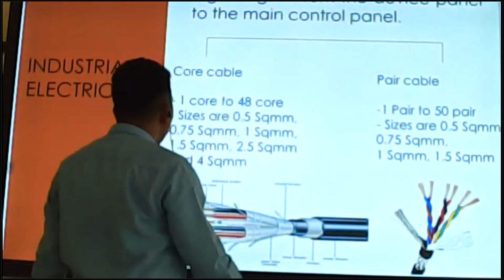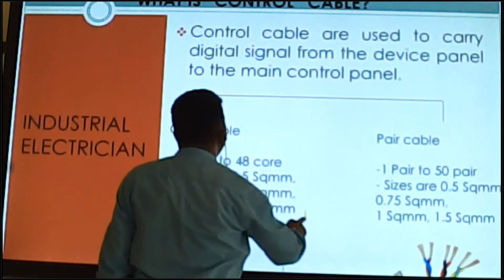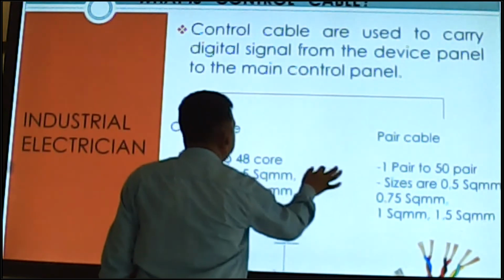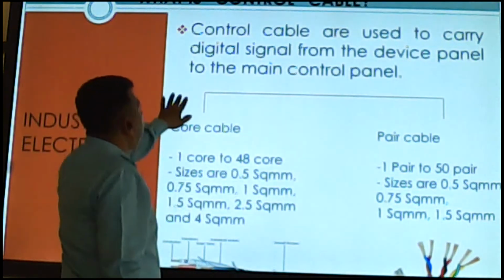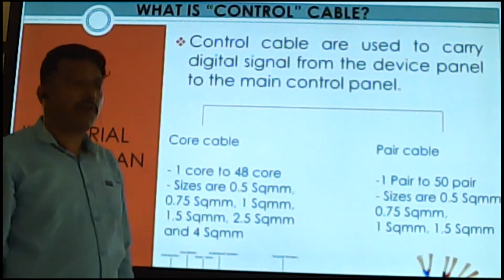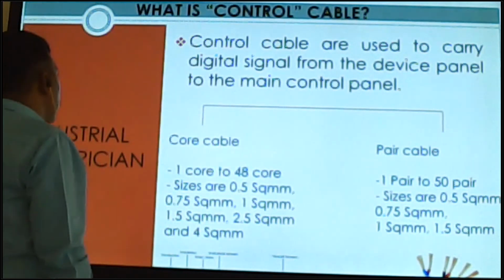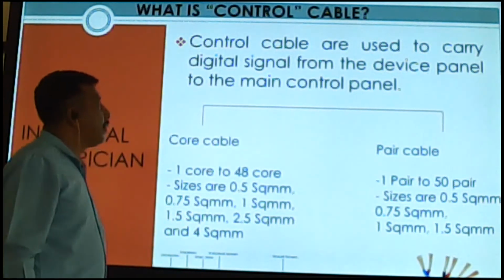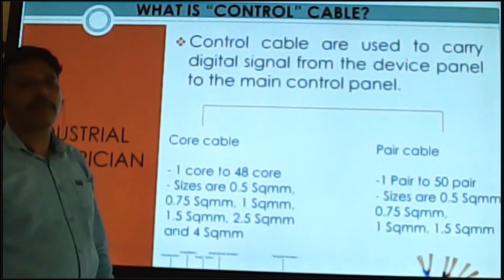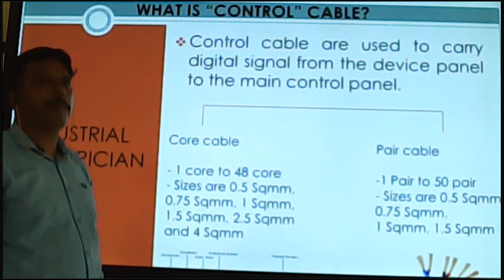Okay, so in this chapter you can learn about control cable. What is control cable and where is it used? Control cables are used to carry digital signals from a device panel or equipment panel up to the main panel.